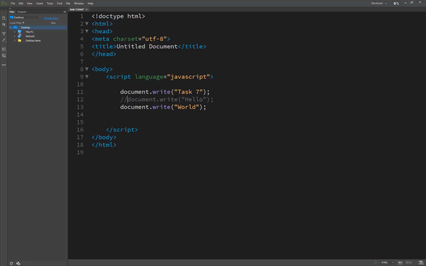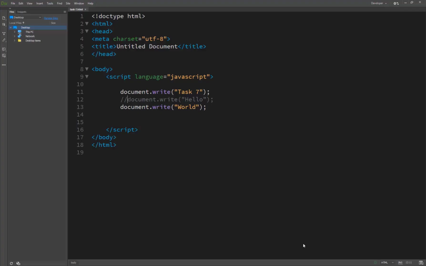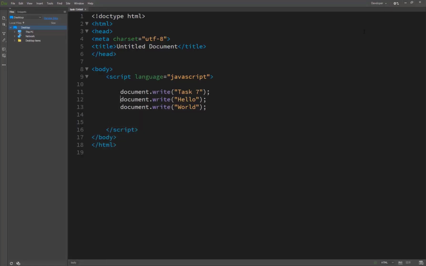So now we save this as 7 lecture, and you see the task 7 and the world. Hello is not printing here, but hello is there, because we temporarily removed this command, and now we are checking and the hello is there.